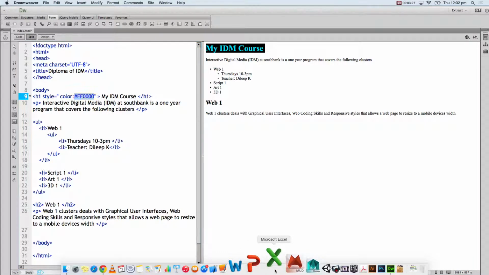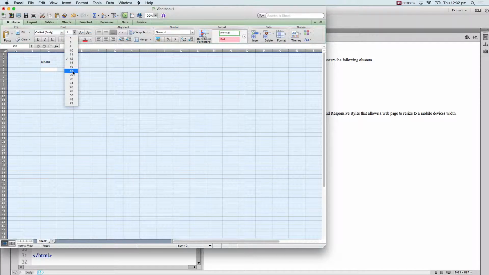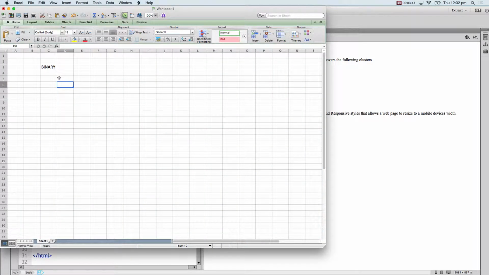I'm just going to explain this hexadecimal value here. Let me quickly open an Excel sheet. So in the decimal system, we have 0, 1, 2, 3, 4, 5, 6, 7, 8, 9, right? And then when the number finishes, we go back to 0 and we put 1 here.